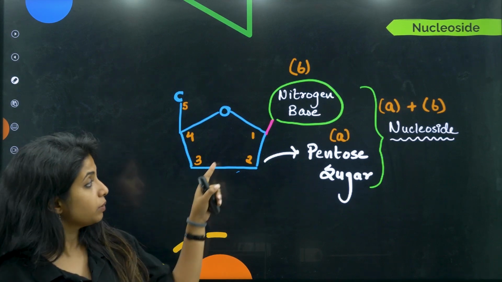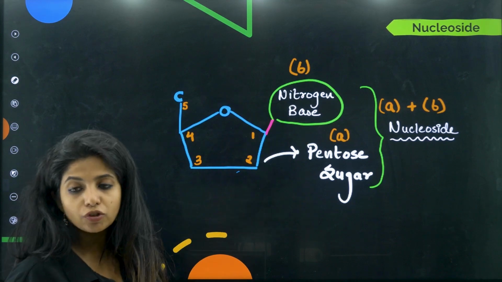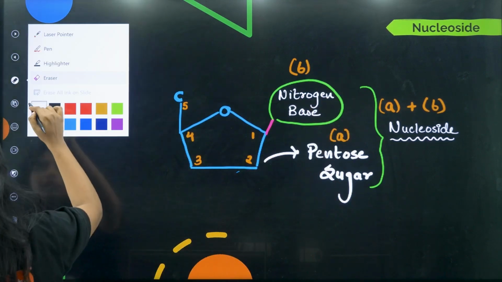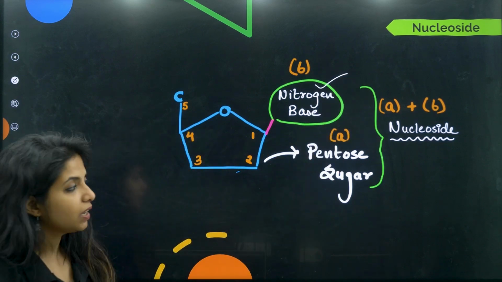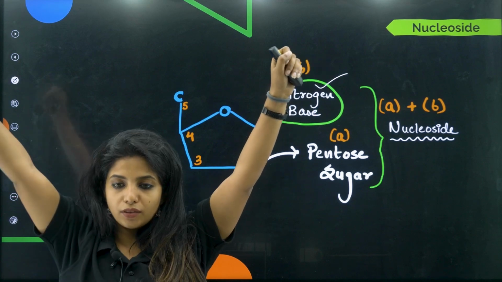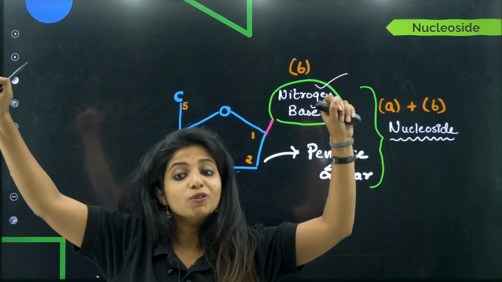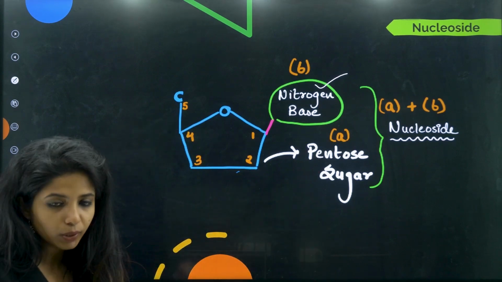Now, apart from the pentose sugar, you see pentose sugar is attached to something else, which is what, children? Nitrogen base. It is known as the nitrogen base. And where is it attached? On the first carbon. So you can remember it like this. Over here also it is attached to something else, and over here also it's probably going to attach with something else. But let's stop here itself.